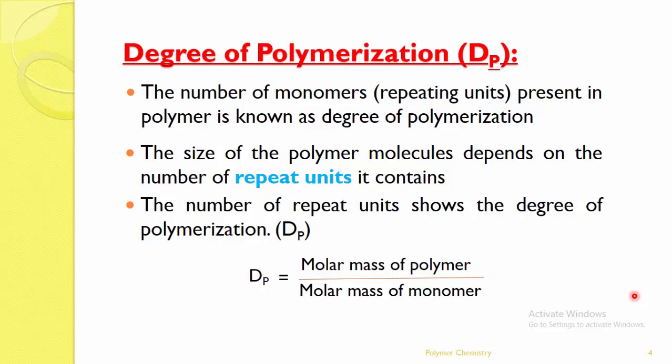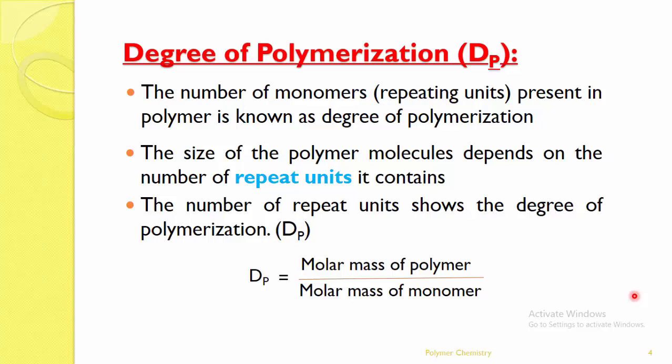The size of the polymer molecule depends on the number of repeat units it contains. The bigger the molecule, the larger the number of repeating units present. The number of repeat units shows the degree of polymerization. Very simple. The degree of polymerization expresses simply how many repeat units are present in a polymer. That is called DP, or degree of polymerization.